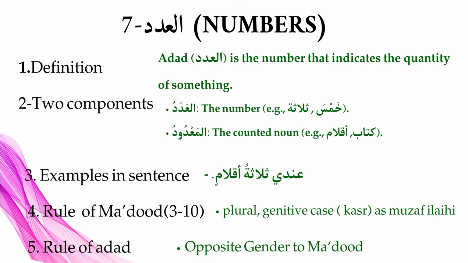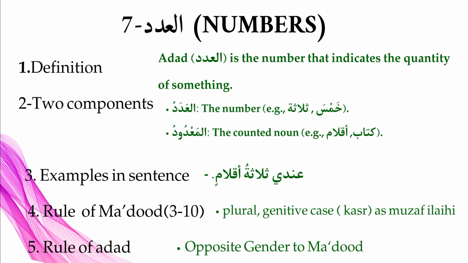And then we have to write the rule of mardud and the rule of adad. The rule especially starts from three. In our syllabus, we need to study the rule of numbers from 3 to 10 only.